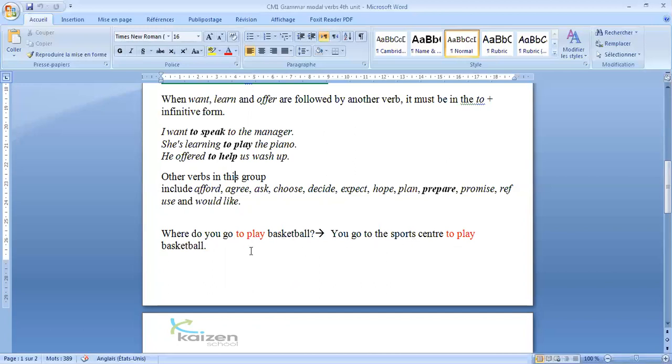This example is from your pupil's book. Where do you go to play basketball? You go to the sports center to play. Here we have a to play basketball. Okay? When you go back to your pupil's book,